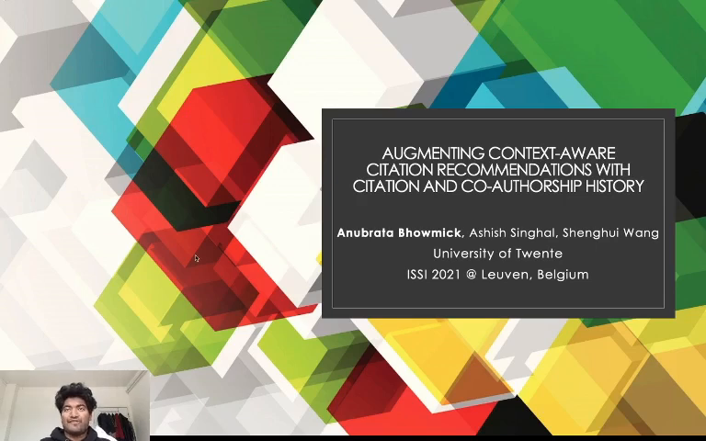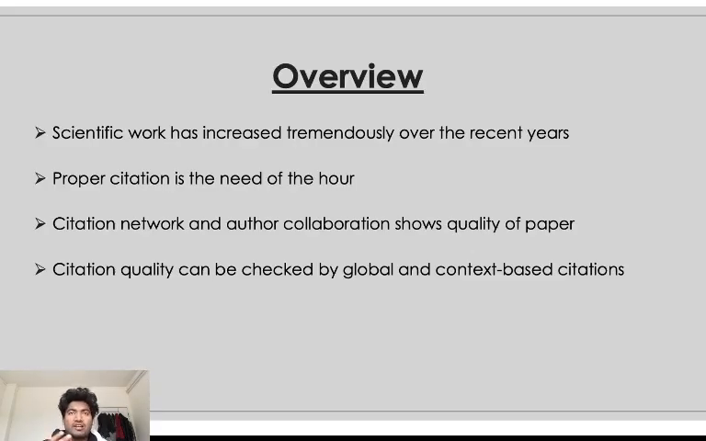So, good morning everyone. Today I'll be presenting my paper Augmenting Context-Aware Citation Recommendations with Citation and Co-Authorship History, where me, Manmata Bhaumik, I'm the first author, then Ashish Singhal and Professor Dr. Shengwei Wang, who is a supervisor from the University of Twente. Let's start with the overview.